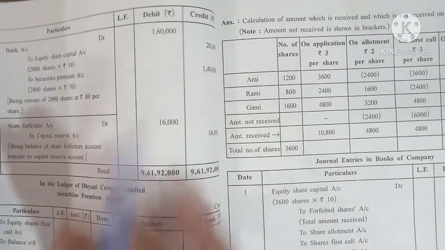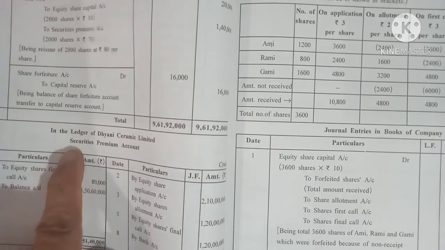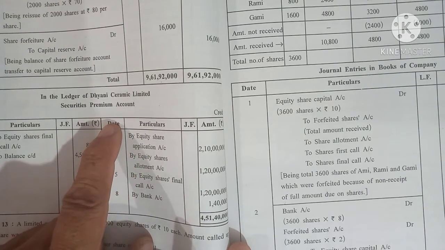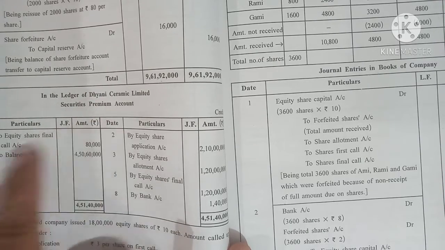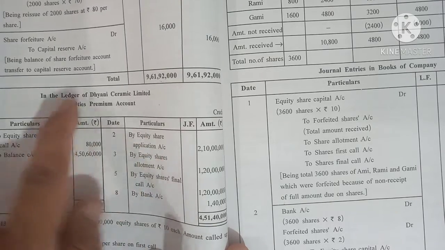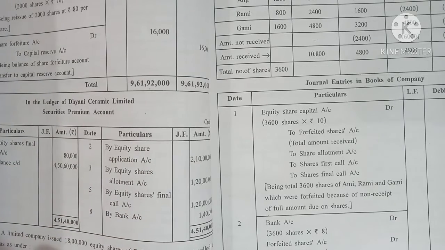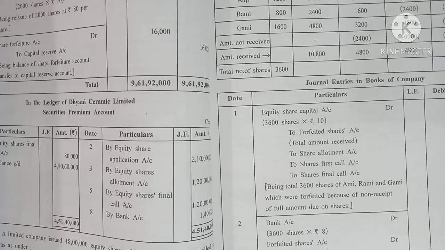All this you post into the ledger, that is called security premium ledger account. I think every one of you knows how to do the posting. That I will not tell you. This is ledger posting. Security premium account debit to share capital. This is equity share applications account debit to security premium. I think you understood. You try to follow it. If you have any doubt, you can tell me.